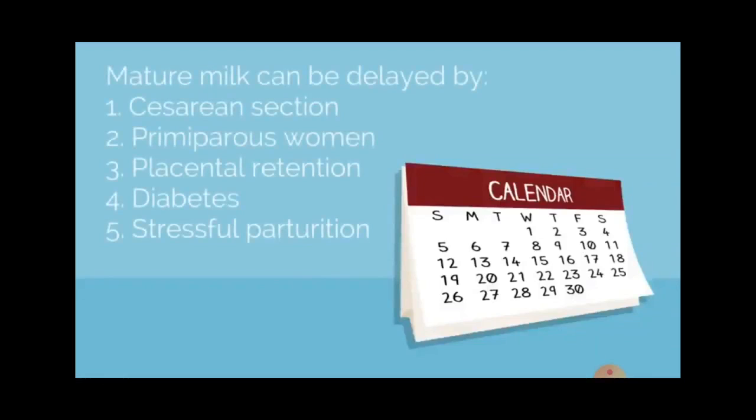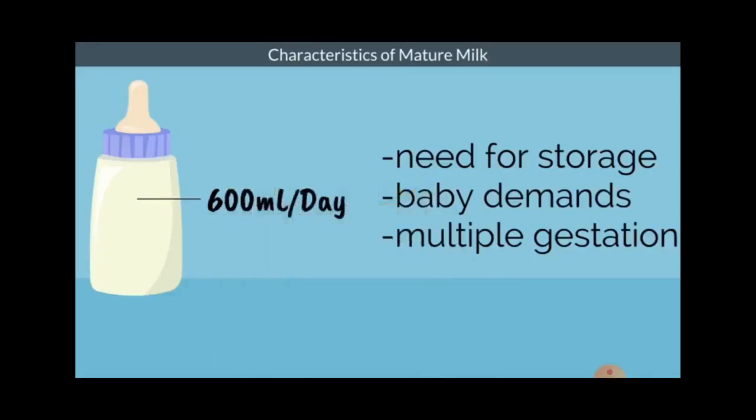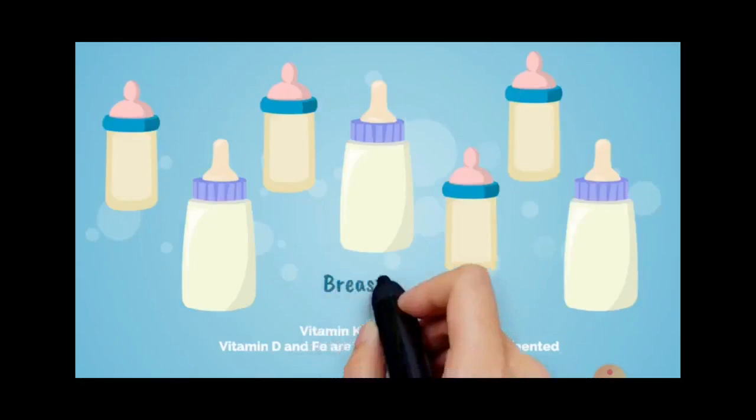Mature milk can be delayed by cesarean section, primiparous woman, placental retention, diabetes, stressful patient. The requirement of milk for a baby is 600 ml per day. This differs by need of storage, baby's demands and multiple gestation.